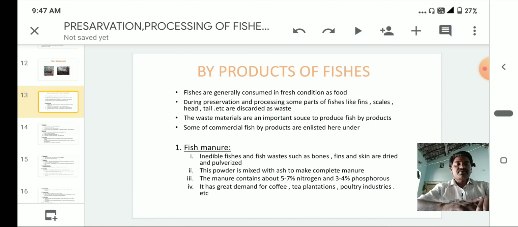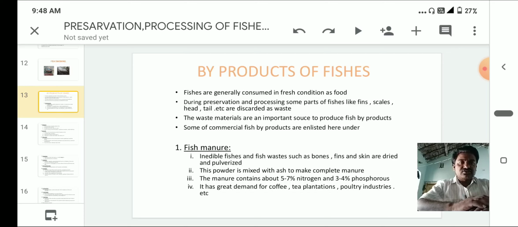Next, byproducts of fishes. Generally, along with the flesh, some byproducts are also produced. These have commercial importance.